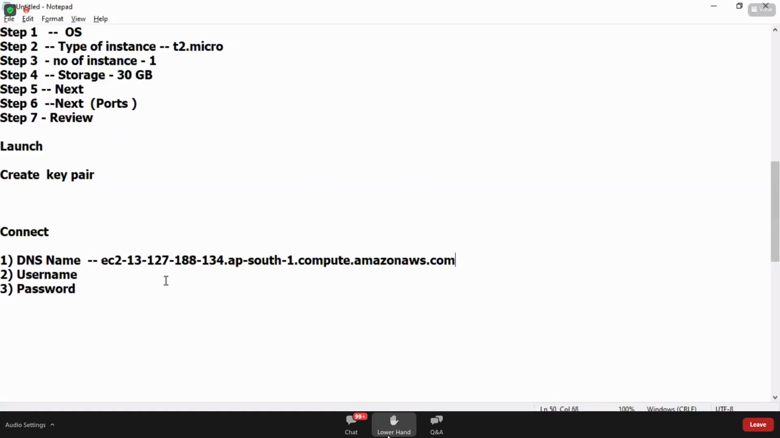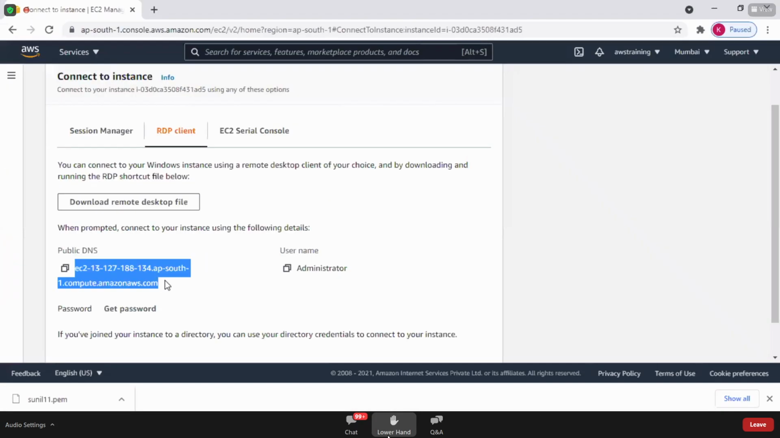You have these details with you. Now, what is the username? Yes, this is the username. Copy the username. You also got the username. You have got the DNS, you got the username. The only thing you need to do is to get the password.